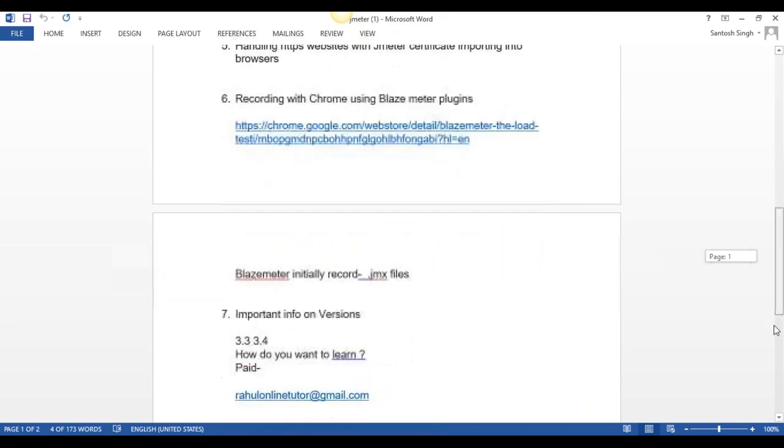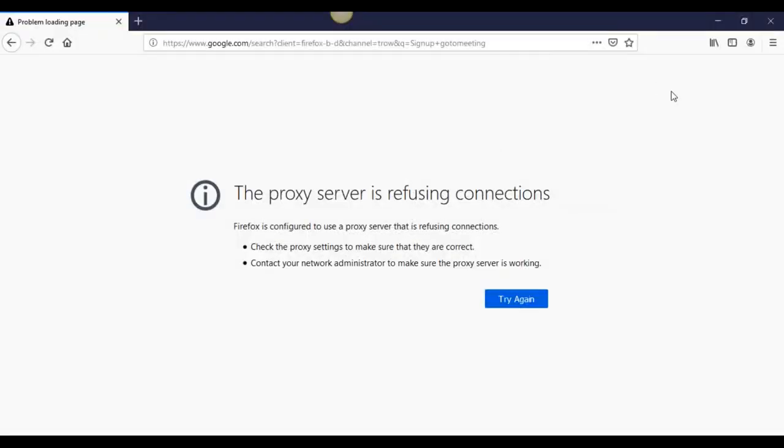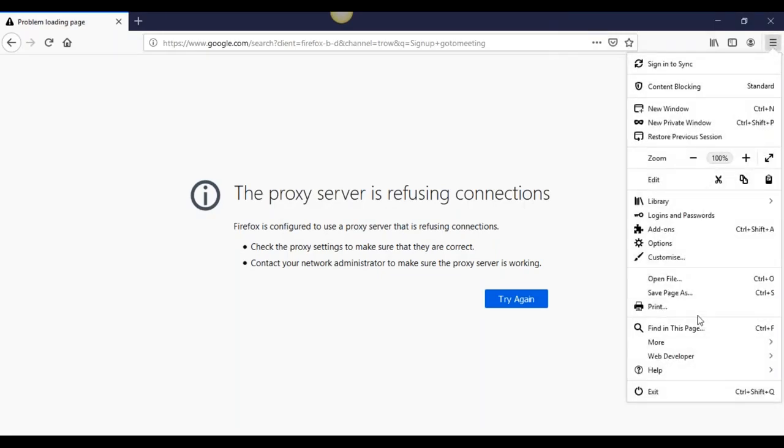So you check it, and now I am going to configure in my Chrome first. In Chrome, just go here and then to the settings page options.